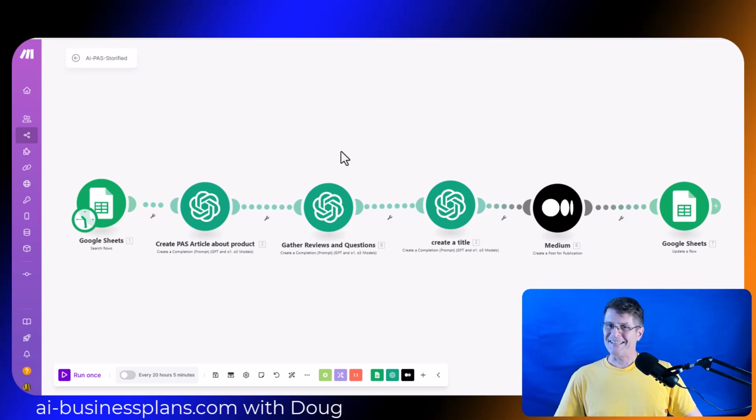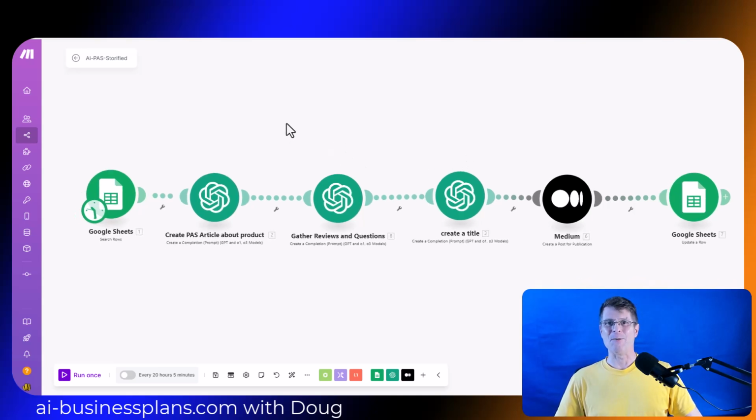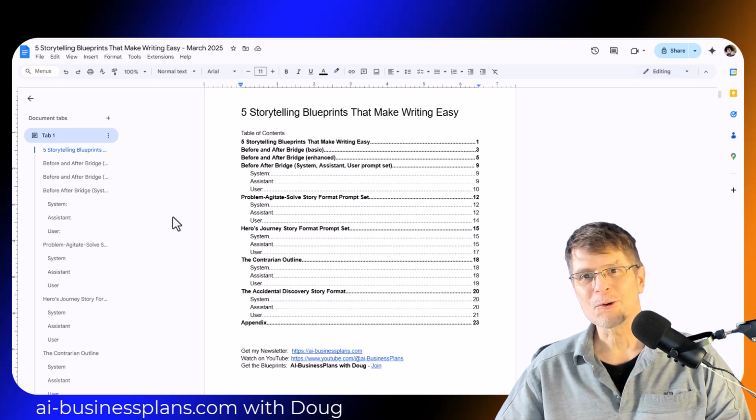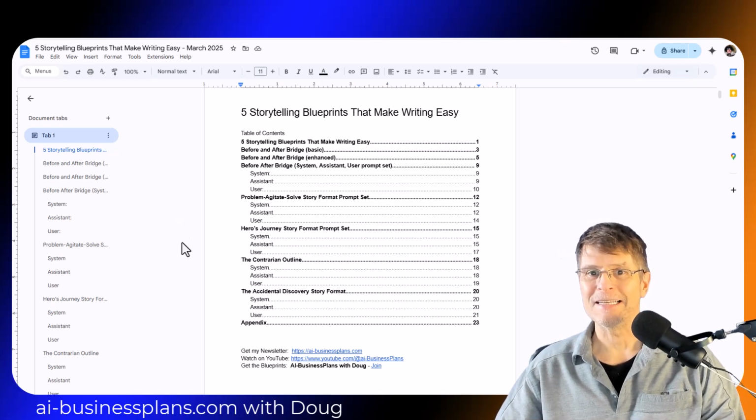But wait, this gets even better. This is how we can take those very same prompts and put them into an automation so that these articles are created automatically for us. And now let's talk about 5 storytelling blueprints that make writing easy.